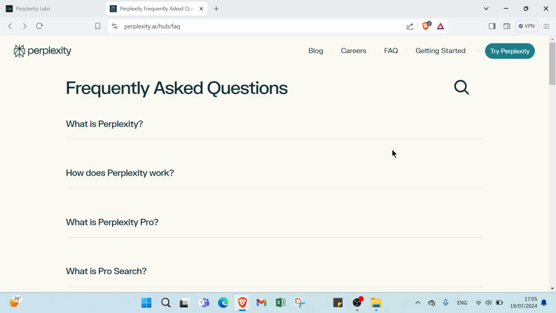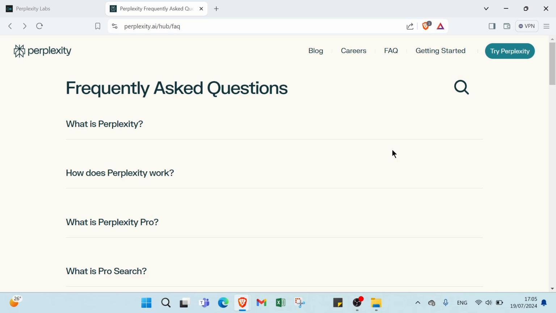The second one, we have creating and selling digital products. Another great way to make money is by creating and selling digital products using Perplexity. Here's how. Develop your product. Use Perplexity to create ebooks, templates, or online courses. Set up an online store. Platforms like Etsy or Gumroad are great for selling digital products. Then we have market your products. Use social media and email marketing to reach your audience.